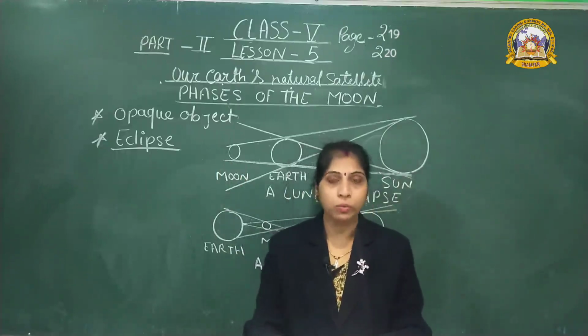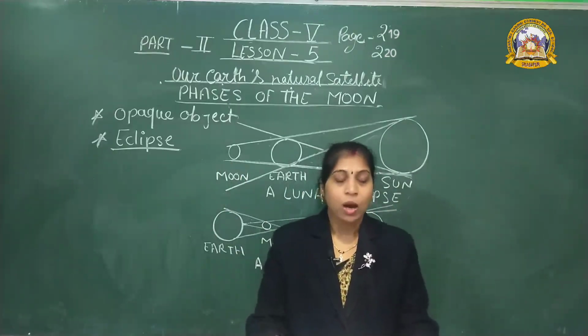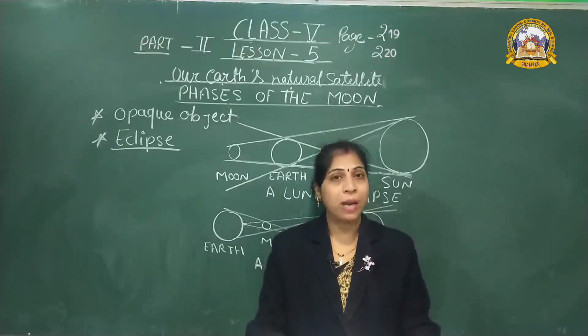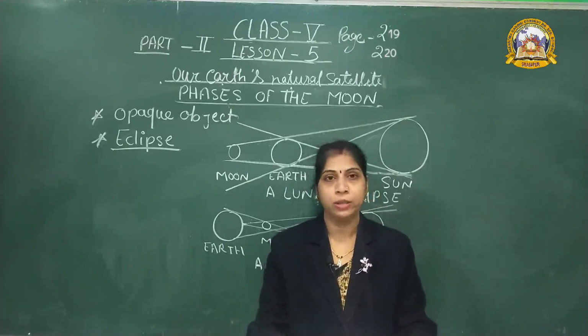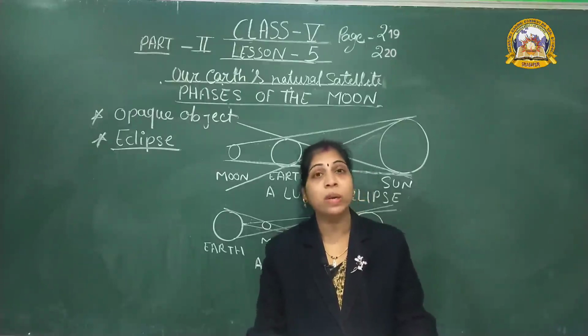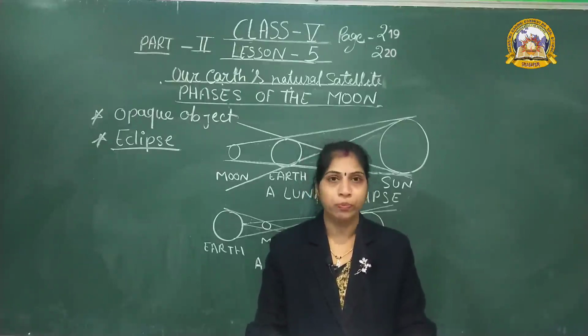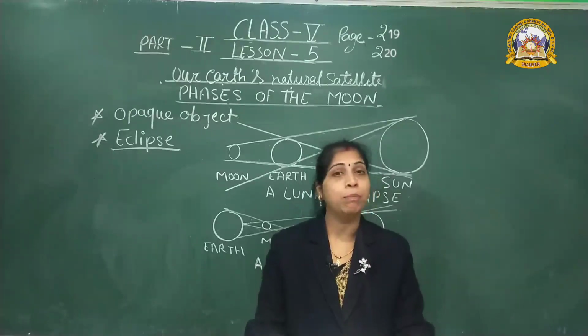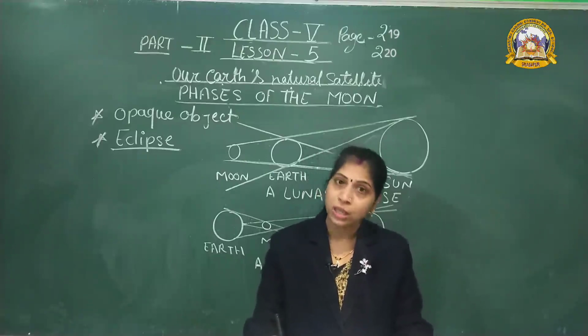Next one, opaque object. Do you know what an opaque object is? An opaque object is an object through which light cannot pass. Anybody know an example of an opaque object? Only opaque objects form a shadow. Yes, your book, box, pen, pencil, bag, these are all opaque objects. Even you are an opaque object because you also form a shadow.